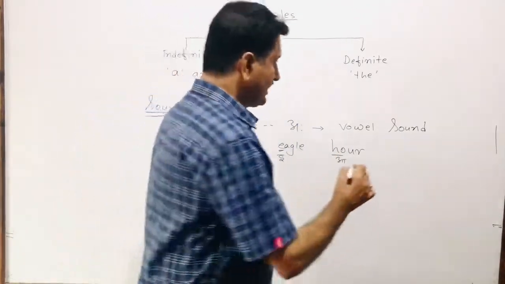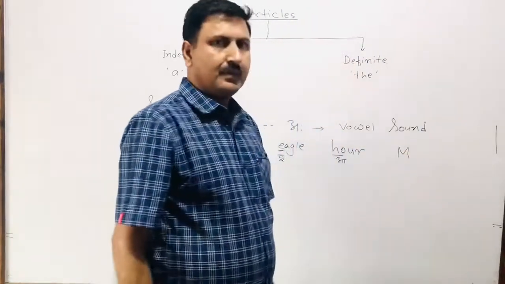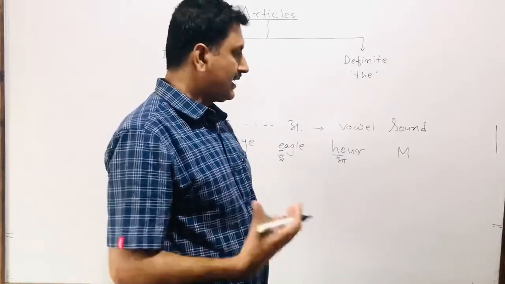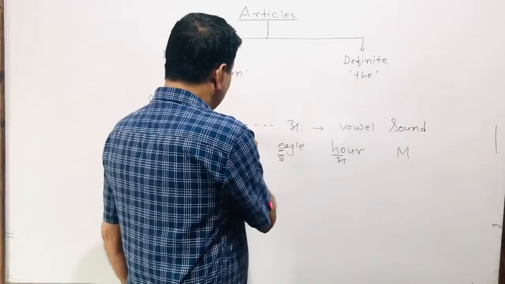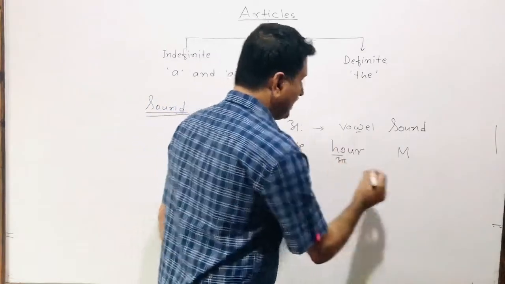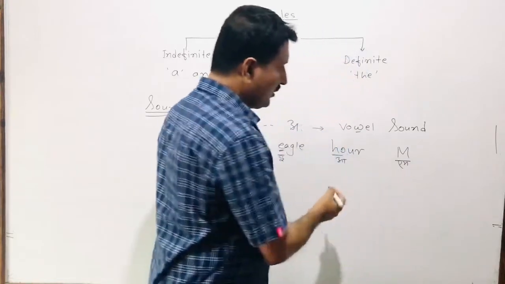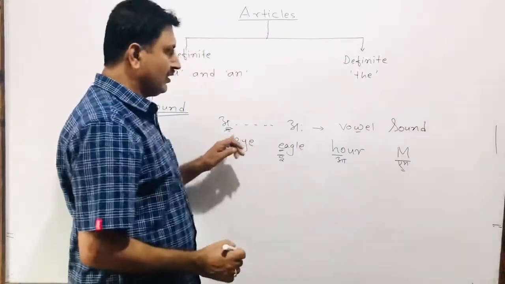Sometimes we may have to use an article before a letter also, observing the sound of the letter. For example, M. What is the sound of this M? If we are asked the question, then this falls in the group of vowel sound. M. Pronunciation goes like this. This A falls in the group of OR.